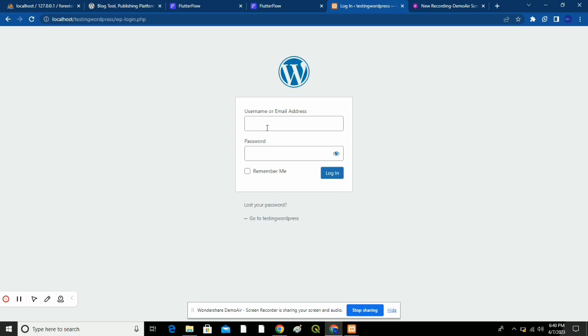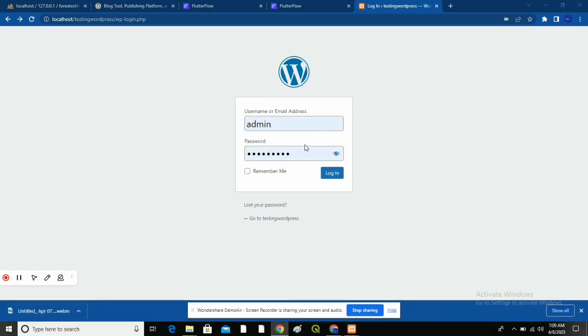Now I'm just going to type my username admin and password. So after you've typed in your admin and your password, you just click on login and it will take you to the WordPress dashboard.